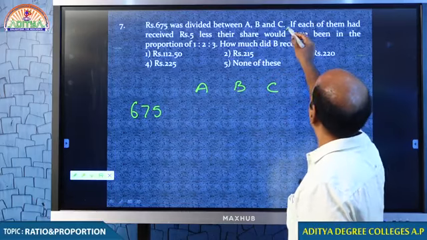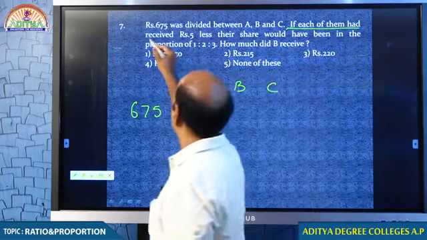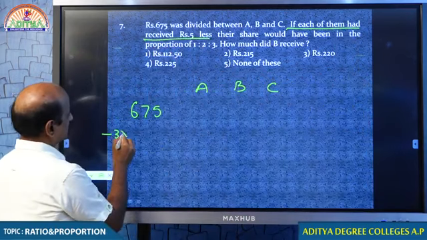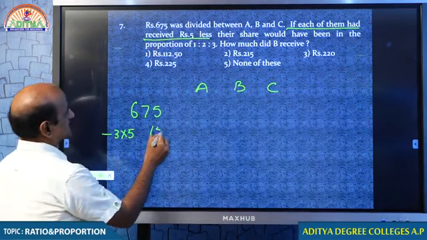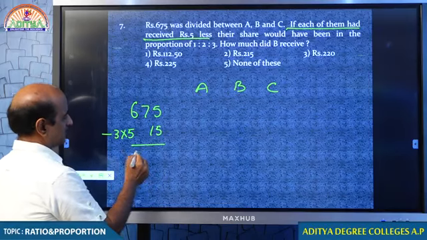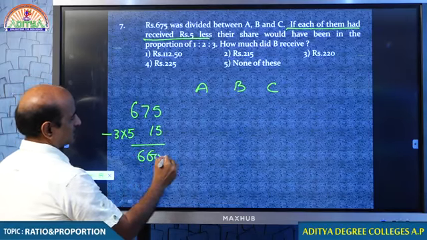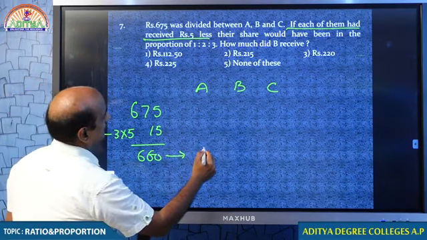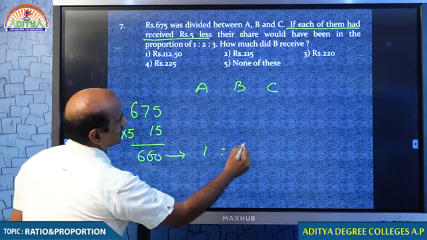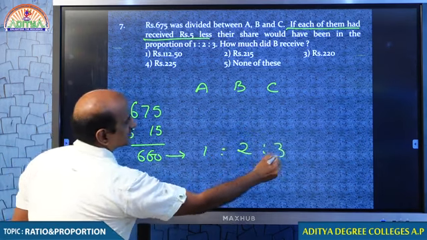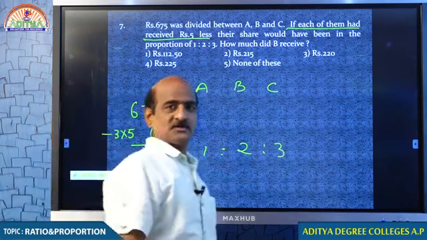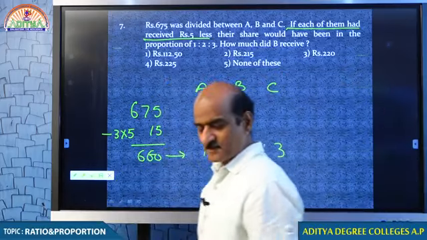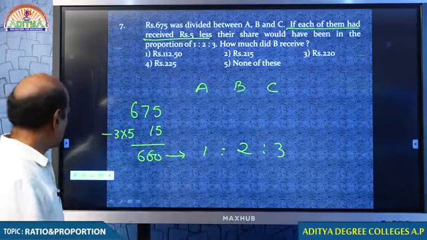If each of them had received 5 rupees less, 3 into 5, 15. If each of them had received 5 rupees less, then their shares would have been in the ratio 1:2:3. Are you comfortable? No? Come again.